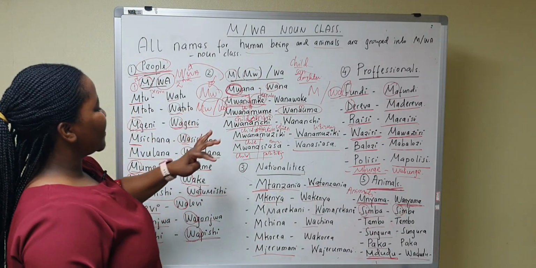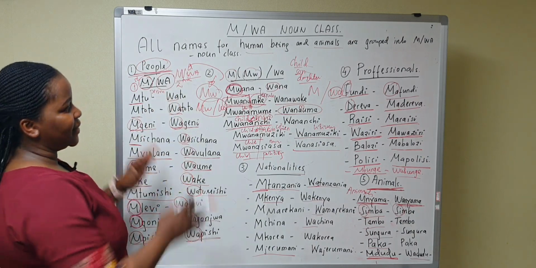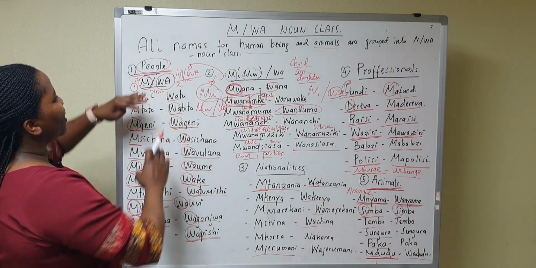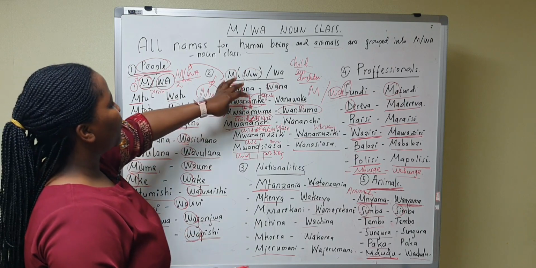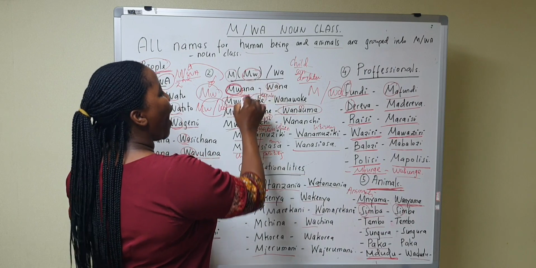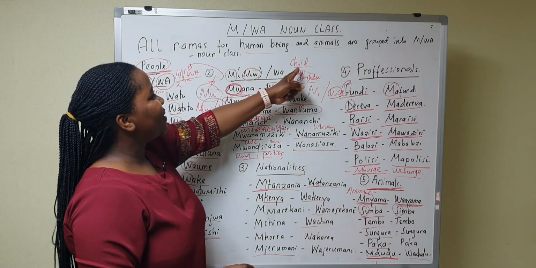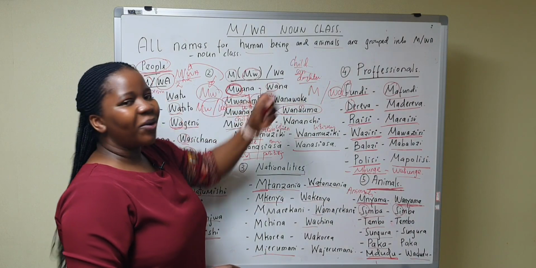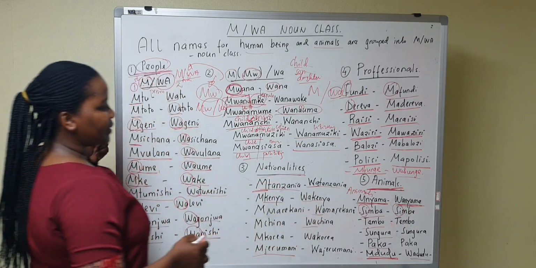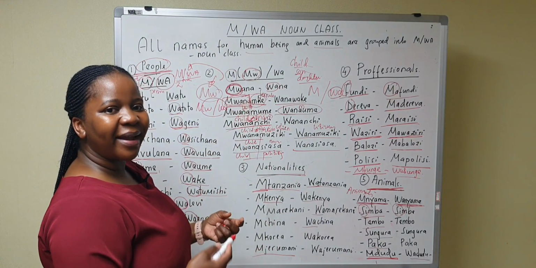Okay, so this is the general overview of wa noun class and its categories. We have seen the category for people, and the category for people where the prefix is mwa, which means mwana and wana. Remember, mwana means son, daughter, or a child. And also we have seen the category for nationalities: Mtanzania, Mmarekani, wa Tanzania, wa Marekani.